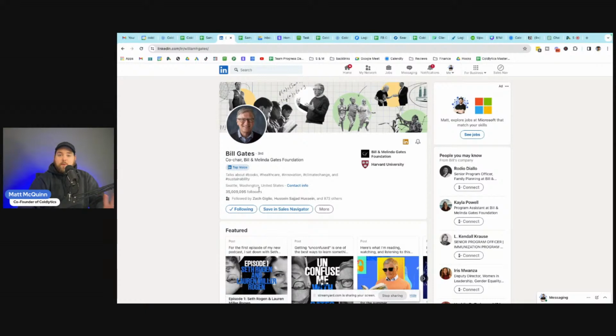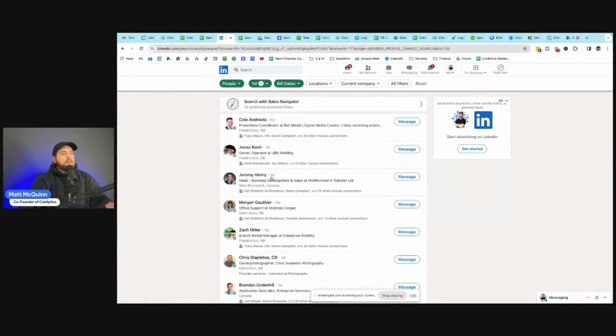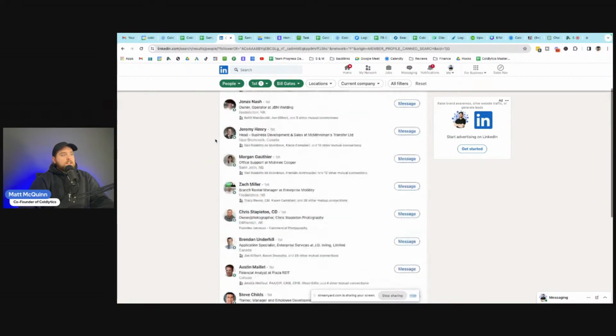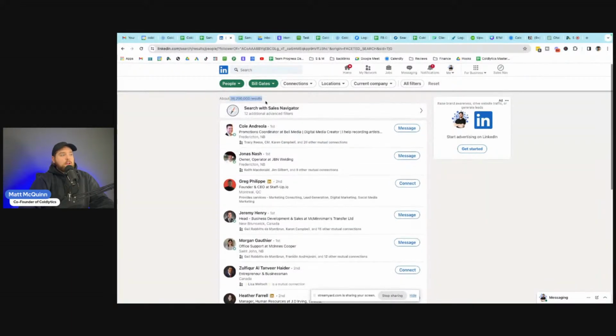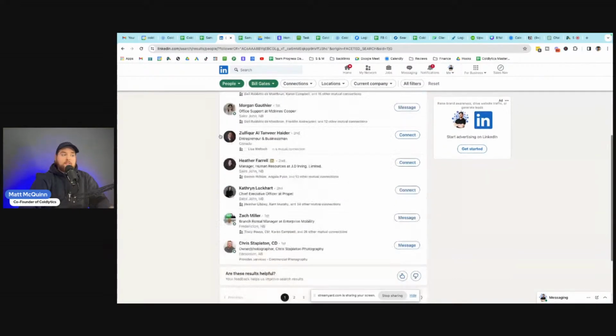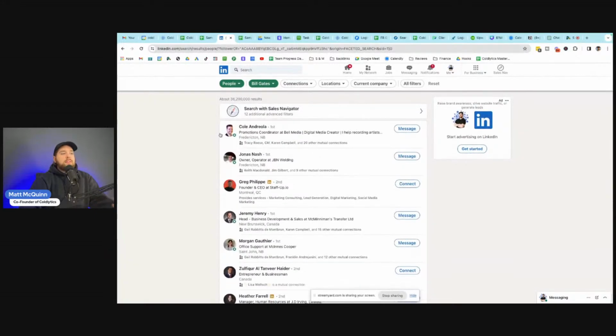But there's two ways that we can identify who these followers actually are. So let's click on, if you see down here, followed by, and it shows you your connections that are following, and then 873 others. These are probably people that I know that are following. Now, it's showing us those first degree connections. If we come up here and toggle the first degree connection off and then show results, now it's showing us all 36 million results. So that simple process is how you can reveal who is following certain profiles or certain accounts on LinkedIn when they have a creator profile.